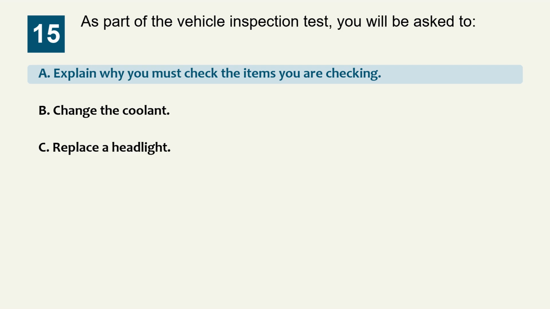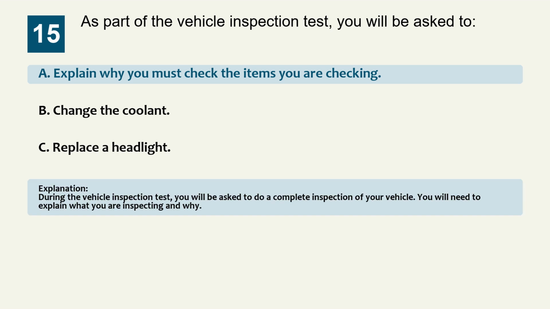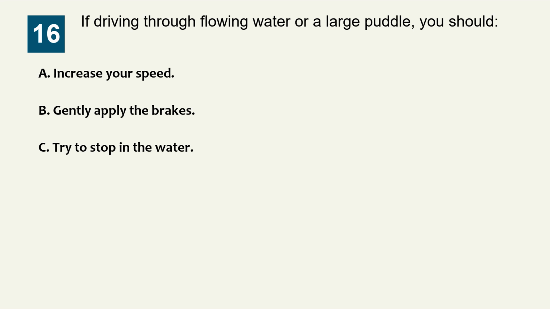The correct answer is option A, explain why you must check the items you are checking. Explanation: during the vehicle inspection test, you will be asked to do a complete inspection of your vehicle. You will need to explain what you are inspecting and why. Question 16. If driving through flowing water or a large puddle, you should: Option A, increase your speed. Option B, gently apply the brakes. Option C, try to stop in the water.